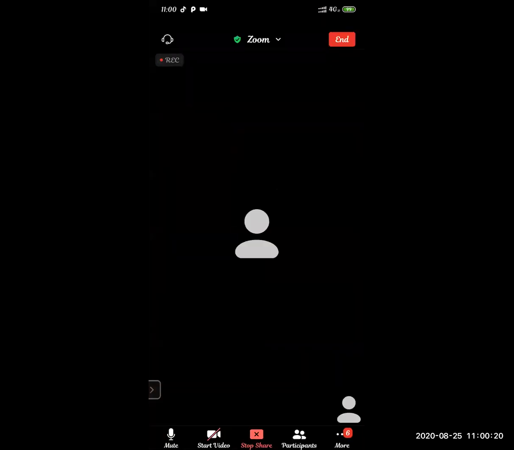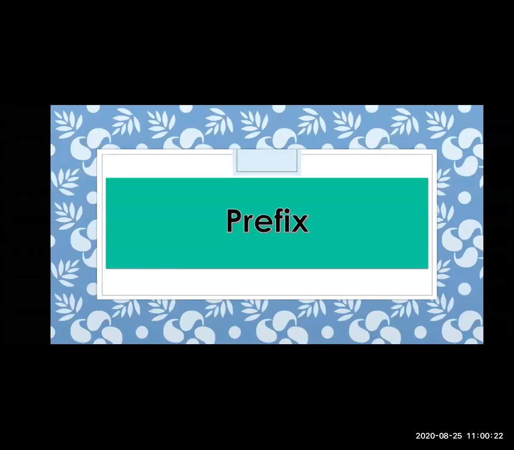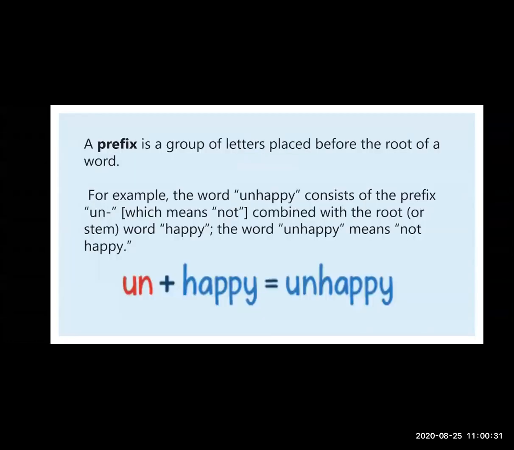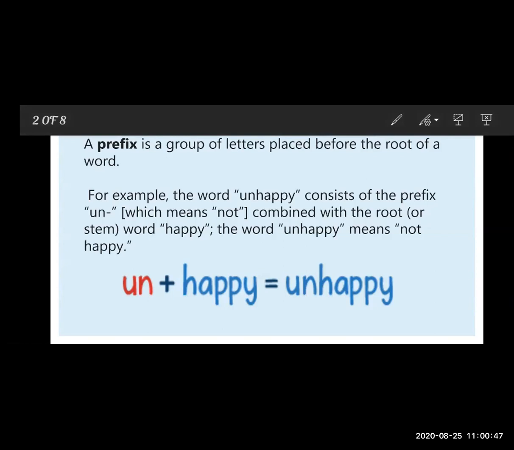See students, today we are going to learn about the prefix. First, what is meant by prefix? A prefix is a group of letters placed before the root of a word. So what does the root of a word mean? Base word. So a prefix is a group of letters, or we can say it is a syllable.